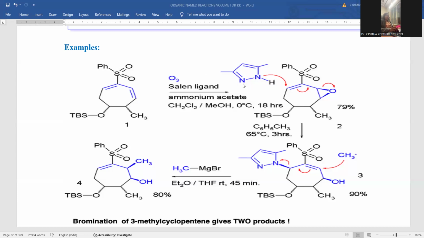Here is the kind of pyrazole taken. The pyrazole derivative was the ligand, whatever it is required, to be treated with ozone, able to generate the epoxide upon the olefinic double bond. Though we are having 2 double bonds, one is highly sterically hindered because of the larger functionality over there, so that only this